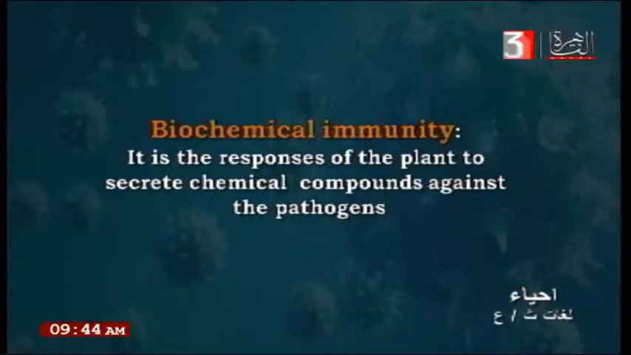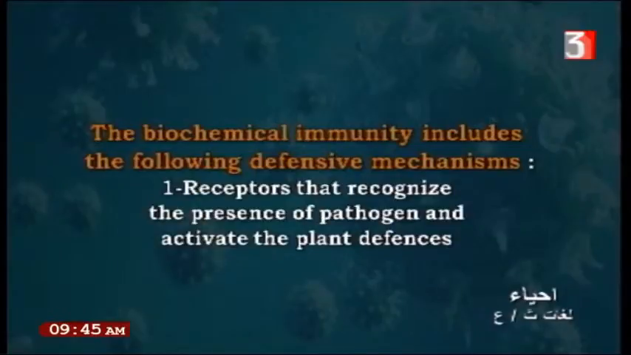What is the biochemical immunity? Biochemical immunity is the response of the plant to secrete chemical compounds against the pathogen. This means the plant will secrete some chemicals to kill the microbes. What are these chemicals? The biochemical immunity includes the following defense mechanisms: receptors that recognize the presence of pathogens and activate the plant defense. These are found on the cell wall of the plant. In the cell wall of the plant, there are receptors which activate the plant to defend itself.